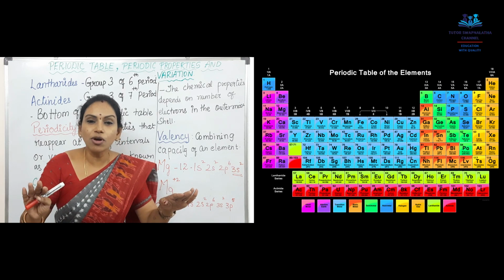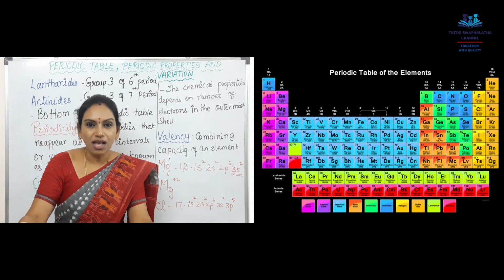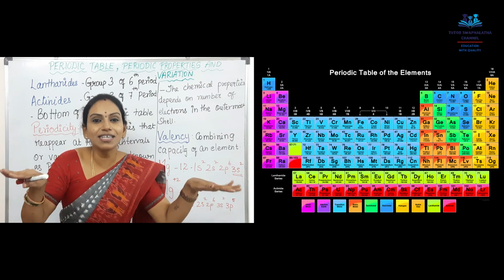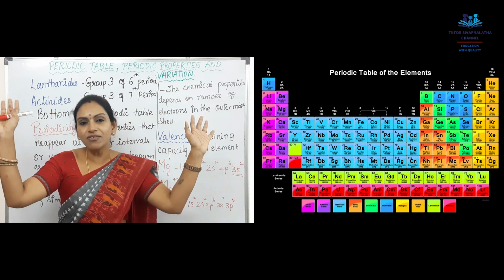Now magnesium's stomach is overfilled, na? So it has given those 2 electrons. Now magnesium has flattened its stomach, completely filled. Isn't it? It's stable, it happily fills.